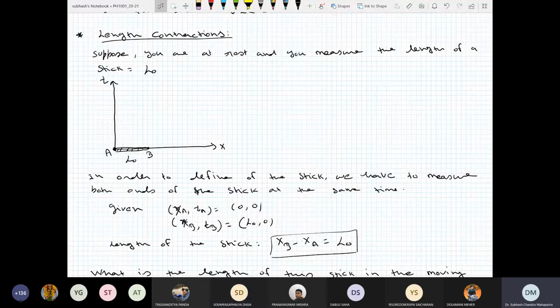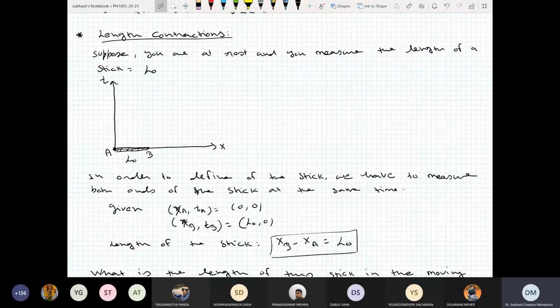This is because of the mixing of T and X. So if you want to do a calculation related only to X, then you have to define that with respect to a constant time. That's a correct statement. In everyday life, yes, of course, you are right. If I measure one length of the stick at t equal to 0 and another length at t equal to, let's say, 5 years later, that length is not going to change.